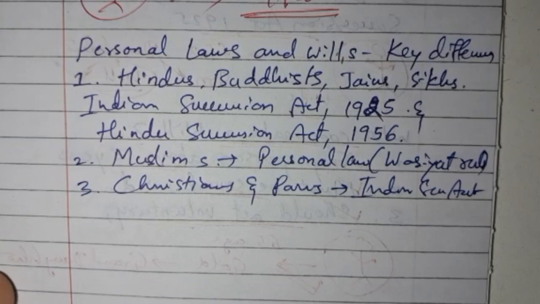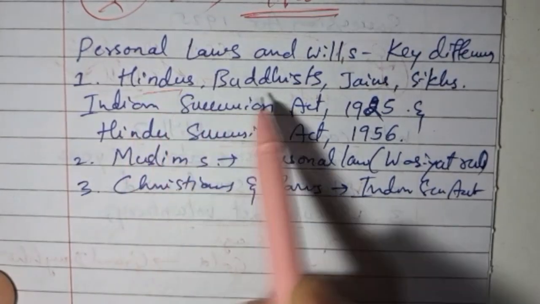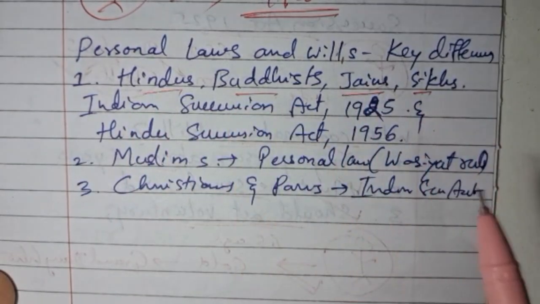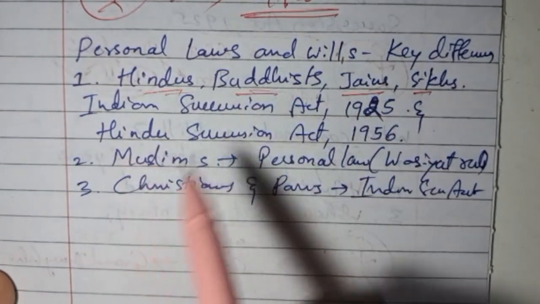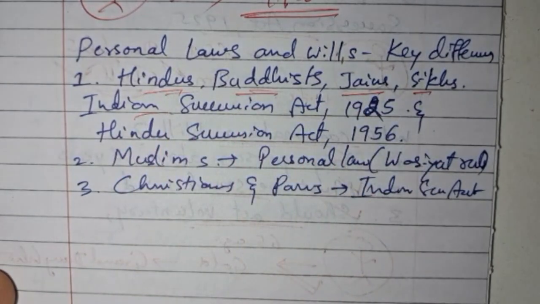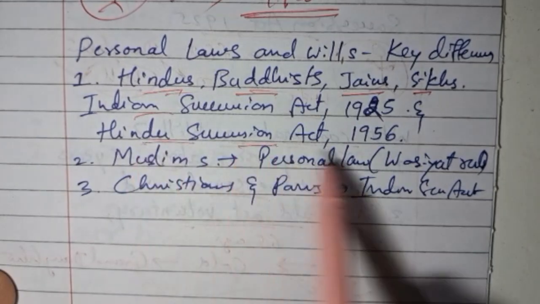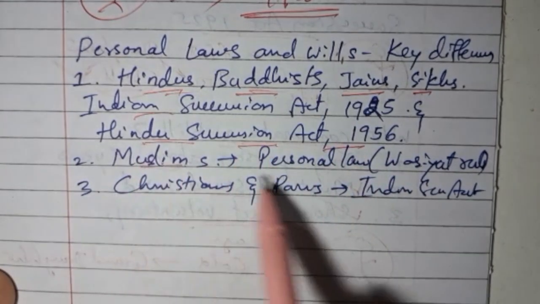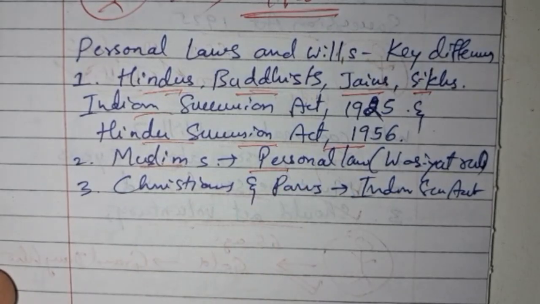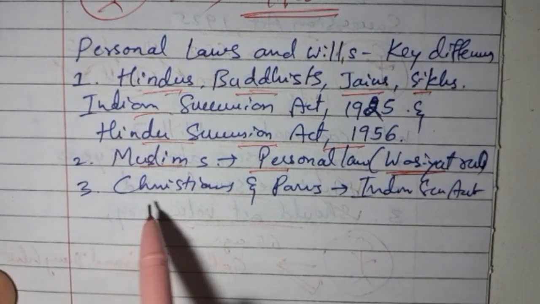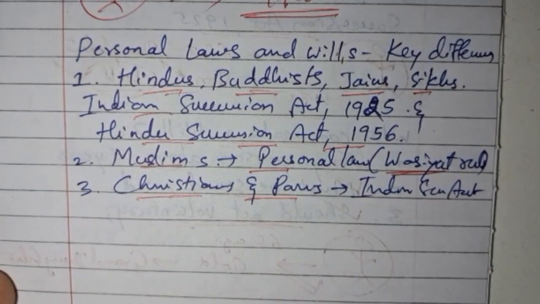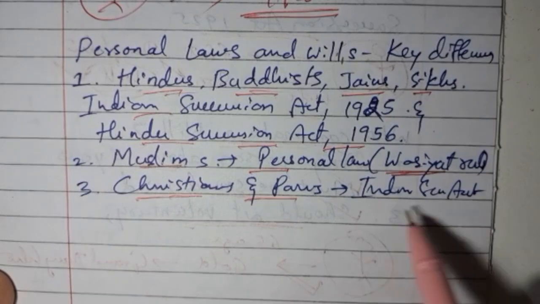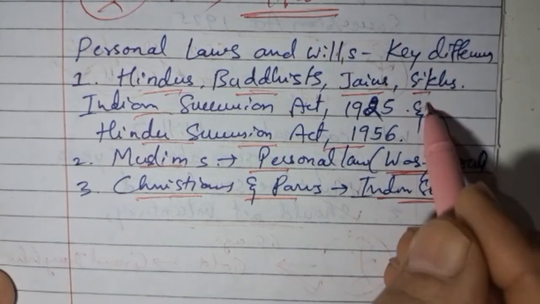Under the personal laws, Hindus, Buddhists, Jains and Sikhs are all going to be governed under the Indian Succession Act 1925 and the Hindu Succession Act 1956. Likewise, Muslims are governed by the Muslim personal law, that is the Wasiyat rules. And lastly, we have Christians and Parsis. Again, these two are governed under the Indian Succession Act 1925.